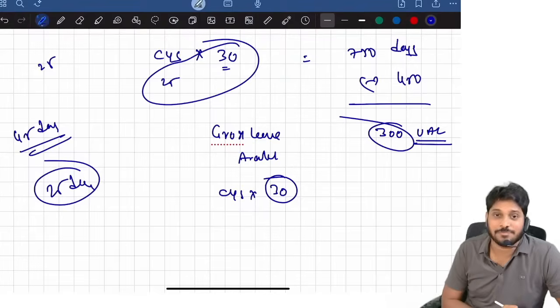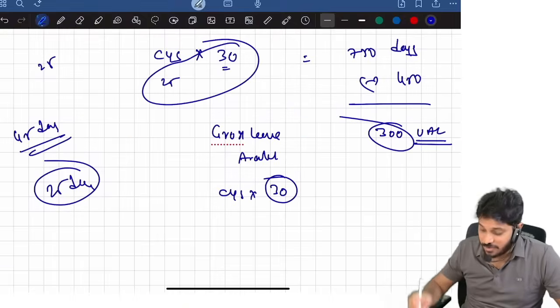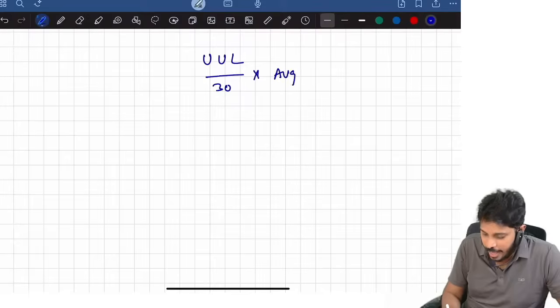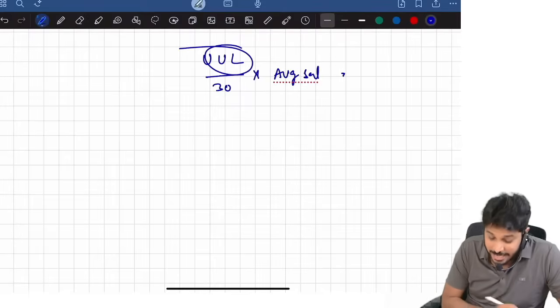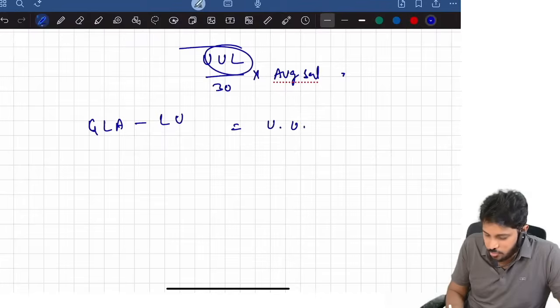This is the number. Salary equivalent to unavailed leave: unutilized leave divided by 30 into average salary. This is the formula. How to compute unutilized leave? Gross leave available minus leave utilized is equal to unutilized leaves.